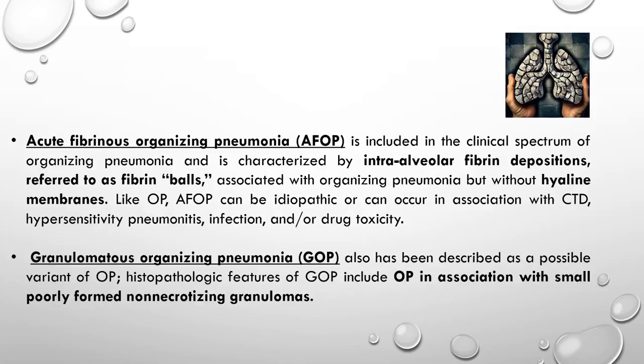There are certain variants of OP, like acute fibrinous organizing pneumonia, in which there are intra-alveolar fibrin depositions referred to as fibrin balls but without any hyaline membranes. Like OP, AFOP can be seen in association with CTD, HP, infection, or even as a drug toxicity. Likewise, granulomatous organizing pneumonia, that is GOP, can be seen in association with OP, with small, poorly formed non-necrotizing granulomas.